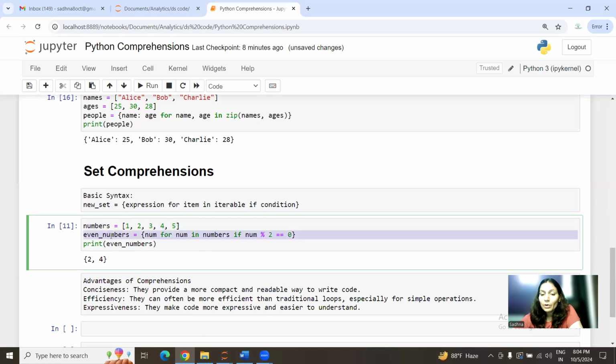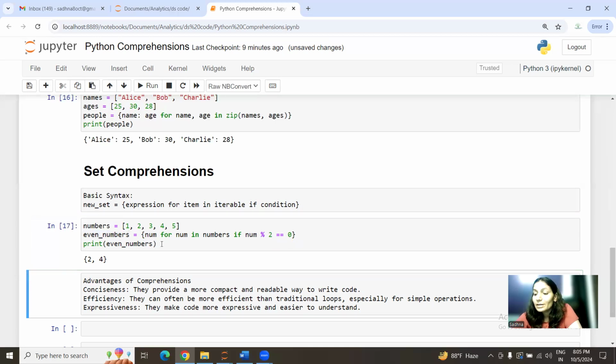What we want is to extract the unique even numbers out of that list, so we applied a condition. For num in numbers, if number modulus 2 equals 0, basically we are checking whether the remainder is 0 to get the even value. Then we created that even numbers set to get the unique even numbers out of that list. There are other ways to do it, but this is how we can do it.